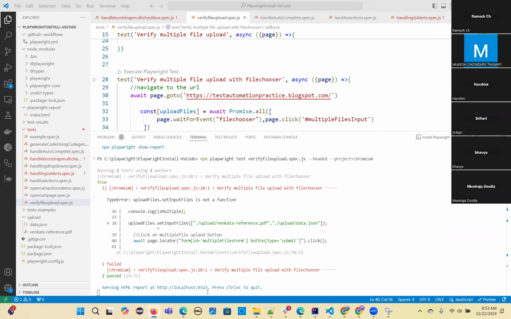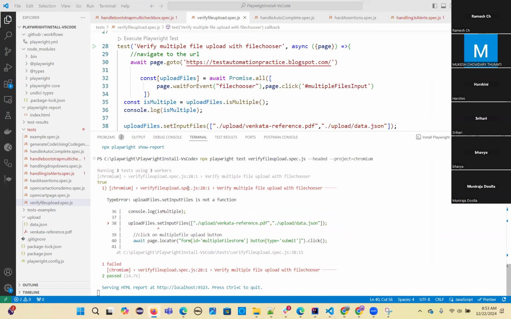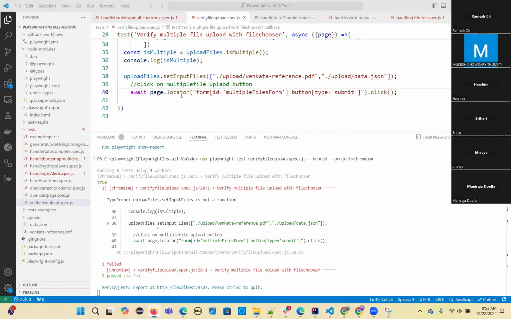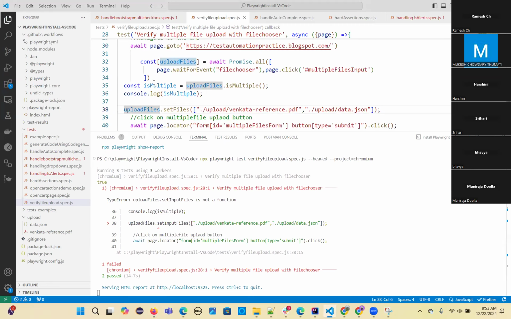I think we used the wrong function here. Let me show. So this is setFiles, not setInputFiles. If you use the promise concept, you have to use the setFiles method, not setInputFiles. That's why it is complaining.